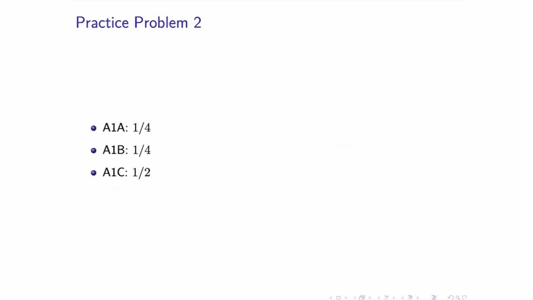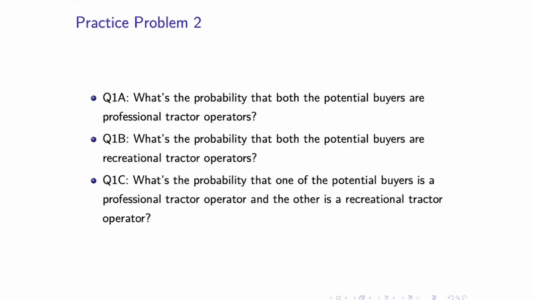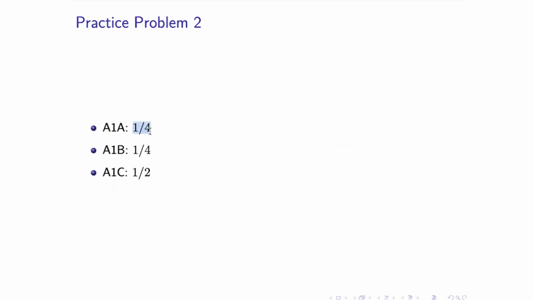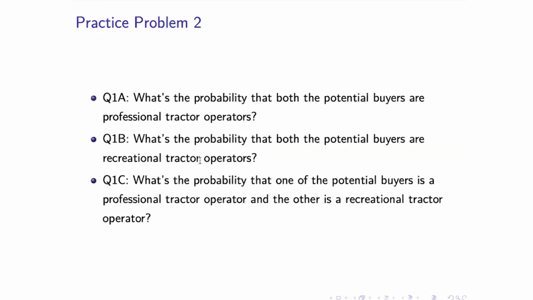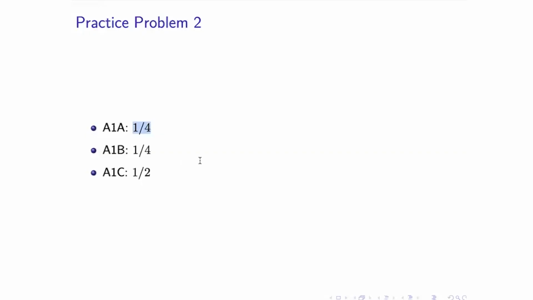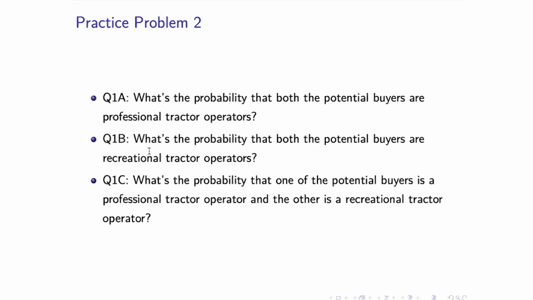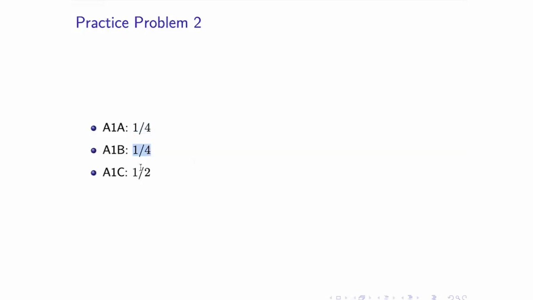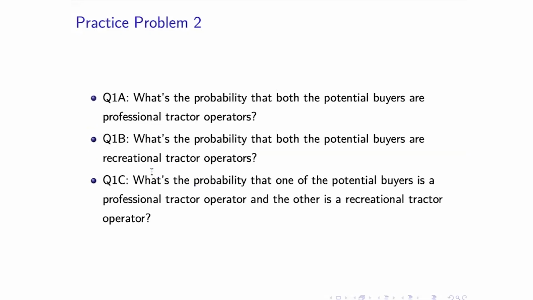So here you can use the independence result and the fact that both of them are half and half. So what's the probability that both of them are professional tractor operators? That's going to be given by half multiplied by half. So the answer is 1/4, right? Similarly, what's the probability that both of them are recreational tractor operators? Again, half multiplied by half, 1/4. And what's the probability that one of them is a professional tractor operator and the other is a recreational tractor operator? So this is 1 minus 1/4 minus 1/4, which is equal to half, right? So these are some preliminary calculations that we'll use over and over again. That's why we want to do them first, at the beginning. Okay.